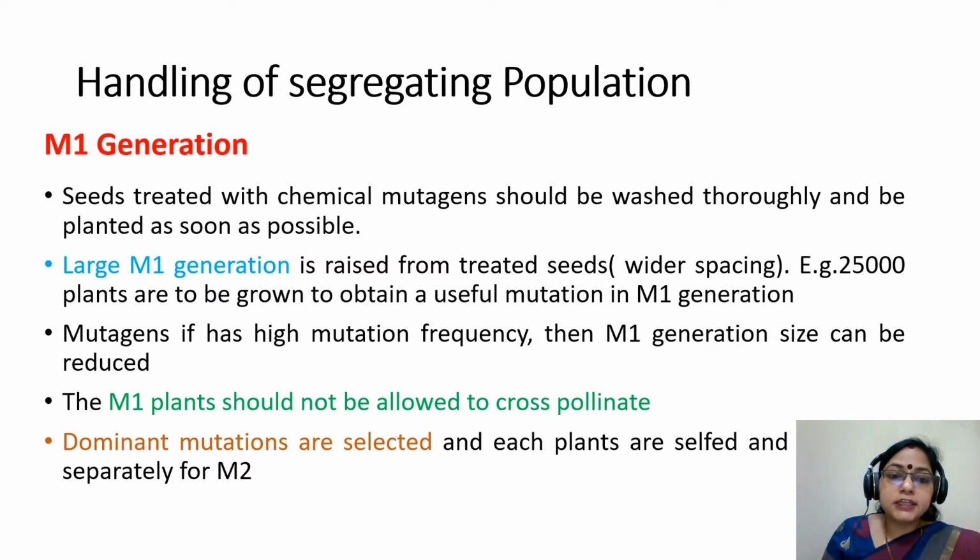M1 generation. Seed treated with chemical mutagens should be washed thoroughly and planted as soon as possible. A large M1 generation is raised from treated seeds. For example, 25,000 plants are grown to obtain a useful mutation in M1 generation. If a mutagen has high mutation frequency, then the M1 generation size can be reduced. The M1 plants should not be allowed to cross-pollinate. Dominant mutations are selected and each plant is selfed and harvested separately for M2.